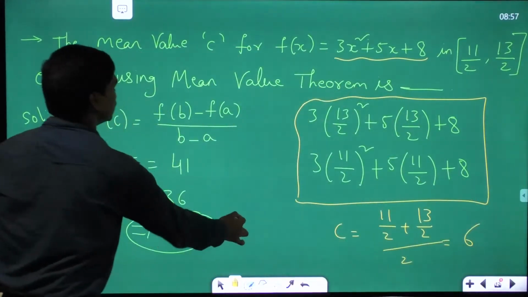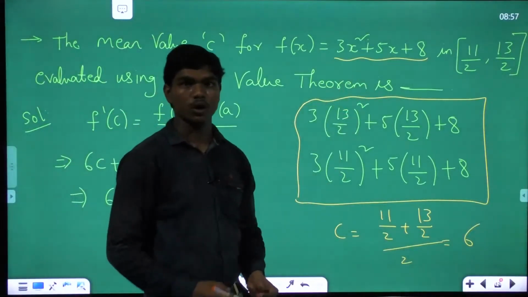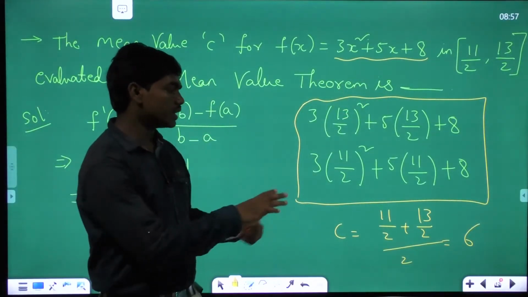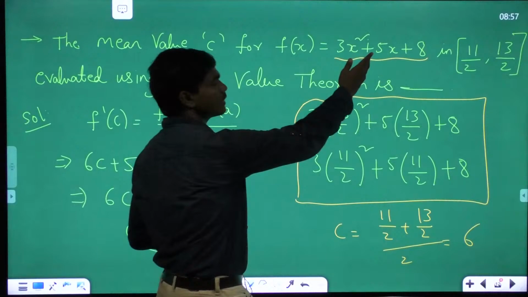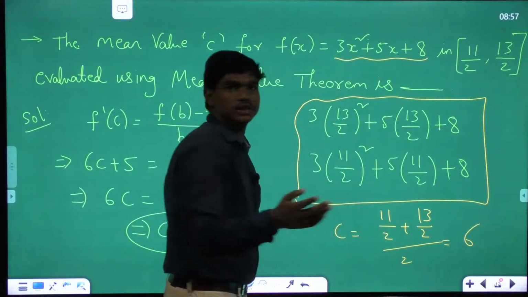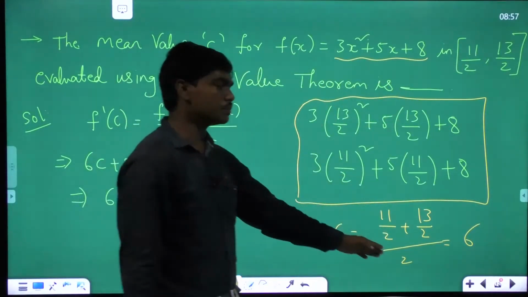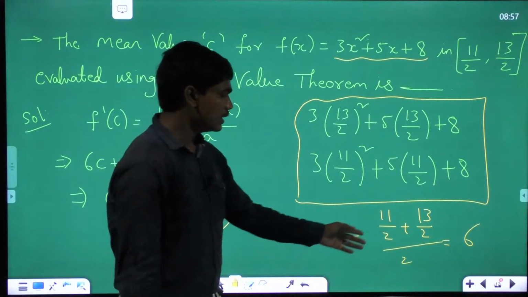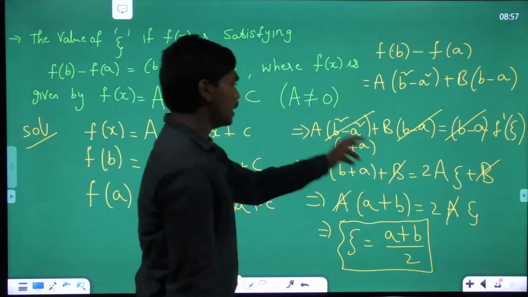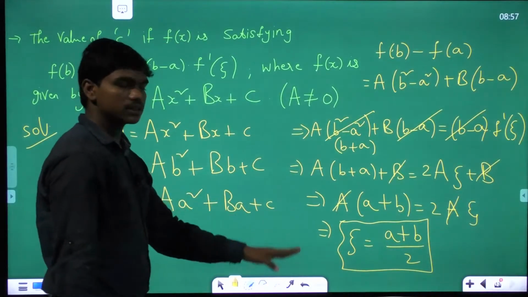That's how you can get 6 here, if you know that particular point. Okay, and this is really important. Many times they give quadratic equations with such kind of numbers to waste your time in examination, but if you know this particular point, you could answer straight away. Okay, so c is (a plus b) by 2. So please take this. Whoever didn't take this, I'll give you some time.